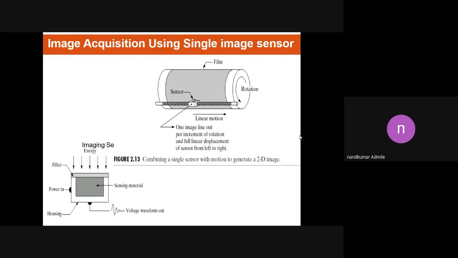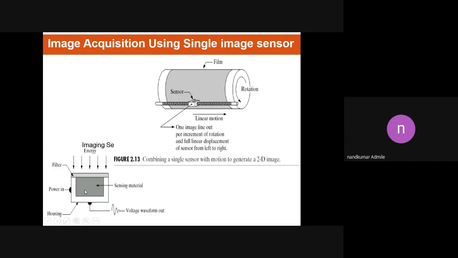So the first technique is image acquisition using a single image sensor. It uses a single sensor. Now, how it can represent an image, that we have to study. In this slide we observe two figures. First, come towards the bottom figure.